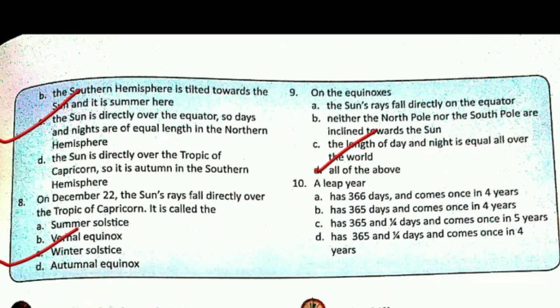10th one, A, a leap year has 366 days and comes once in 4 years. Or B, 365 days and comes once in 4 years. Or C, has 365 and 1 by 4 days and comes once in 5 years. And D option has 365 and 1 by 4 days and comes once in 4 years. So very easy, it is A option. It has 366 days and comes once in 4 years. So the correct option is A.